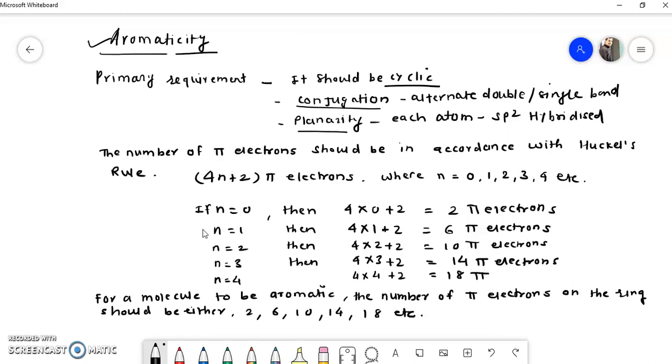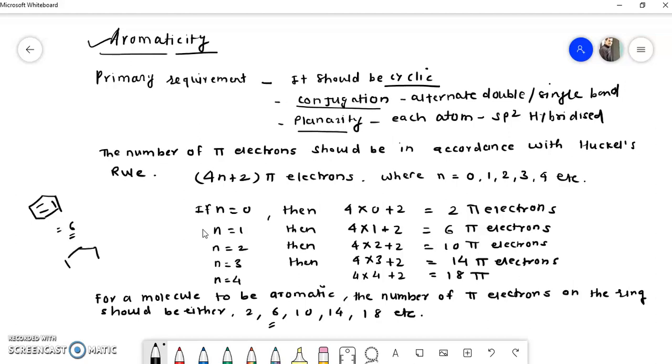So what is this Huckel's rule? Say for example, if I take benzene, you will find that the primary requirements are fulfilled. It is cyclic, it is conjugated, and it is planar. Whether Huckel's rule is obeyed or not, just count the number of pi electrons. So 1, 2, 3 pi bonds are there. One pi bond means 2 pi electrons, so 3 pi bonds mean a total of 6 pi electrons. So we can say that benzene obeys Huckel's rule.